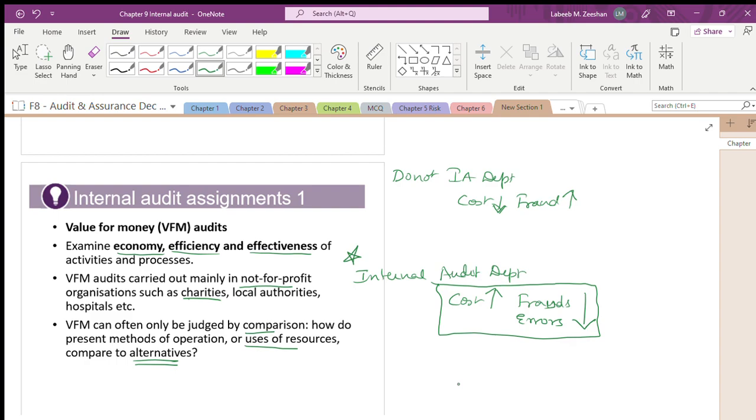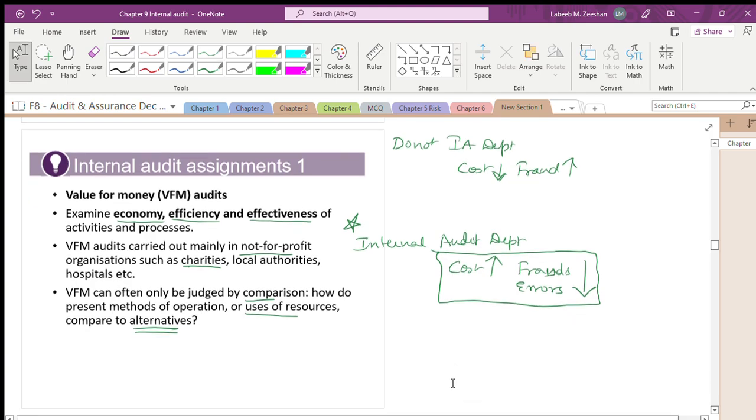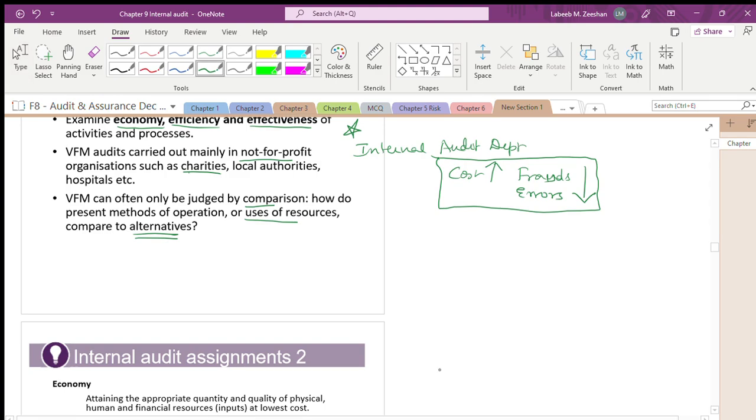See, value for money audit talks about what we are talking about. Is it right? I will give an example as simple as that. You are talking in terms of automation. That is the reason. That is the value for money. You are having automation. You are taking into consideration the systems. We are taking into consideration the concept of information technology.